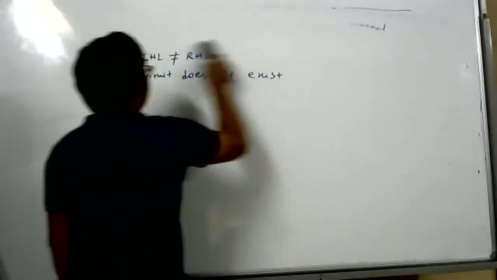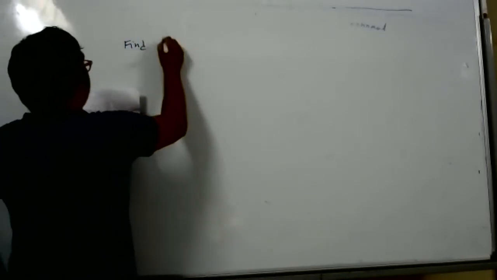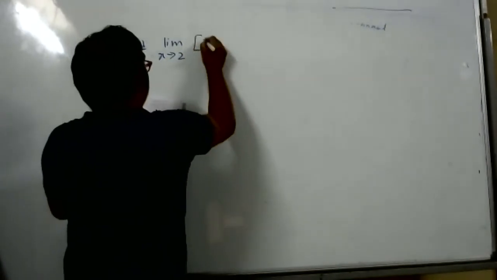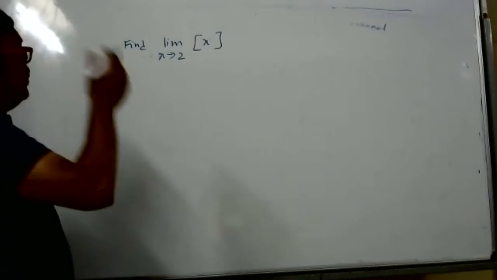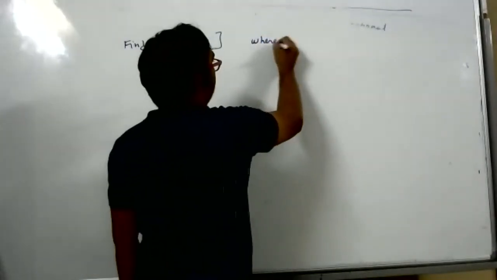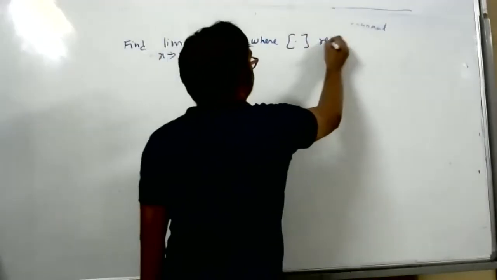Shall we go to the next sum? Yes. So the next sum is: find limit x... This is all from R.D. Sharma questions. This type of sums, a few sums, are not there in NCERT. Greatest integer, where the bracket represents the greatest integer function.